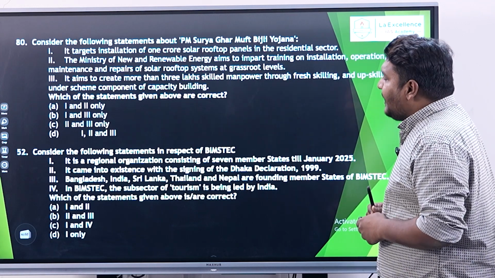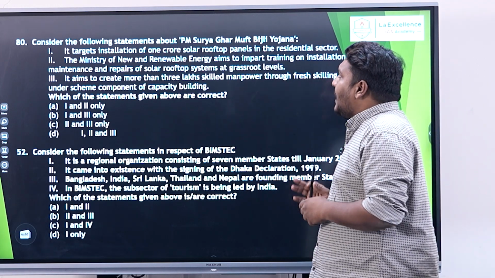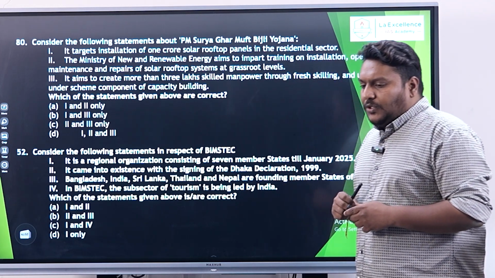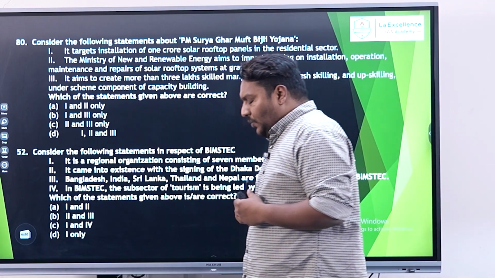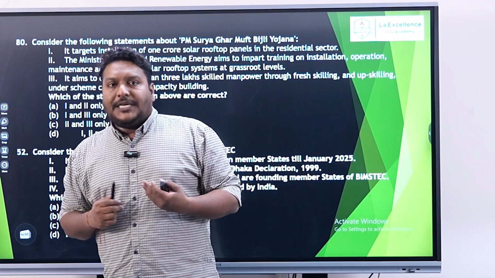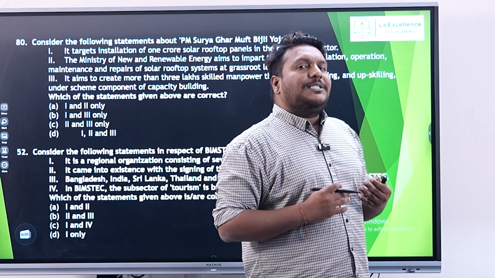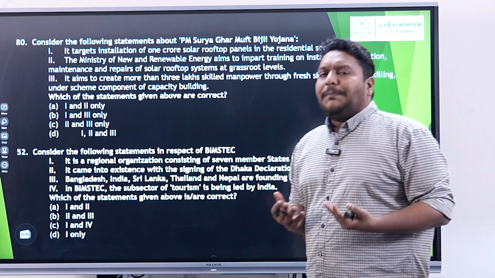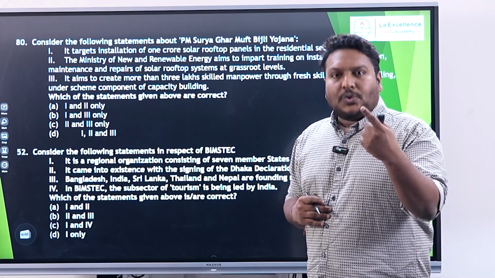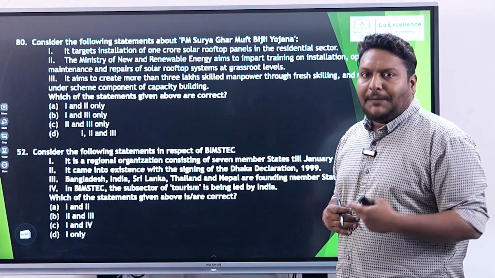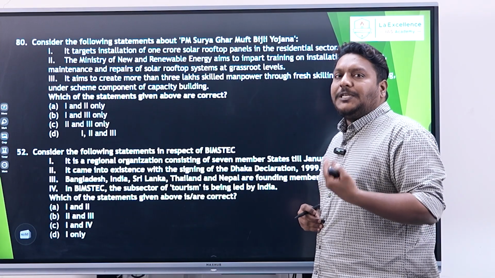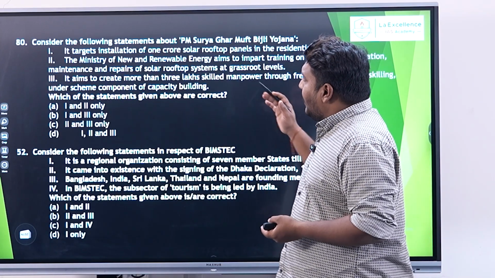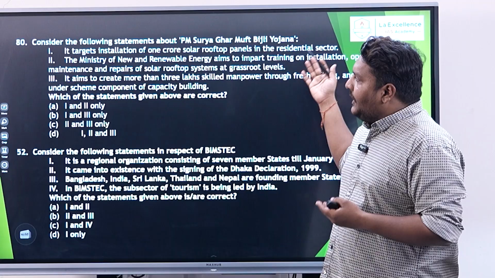And moving on to the next question. It's about the PM Surya Ghar Muft Bijli Yojana. So this is a very important scheme. If you look into the amount of power that is generated in India, the majority of the power is generated through thermal power plants, and it is followed by solar power, right? The second highest is solar power. And the government wants to encourage it more and more. So they have started a program, PM Surya Ghar Muft Bijli Yojana.